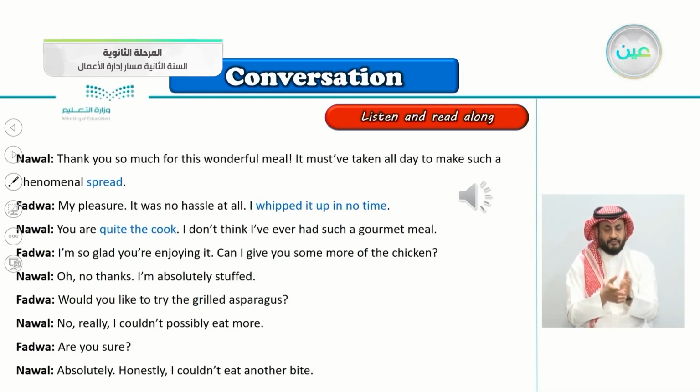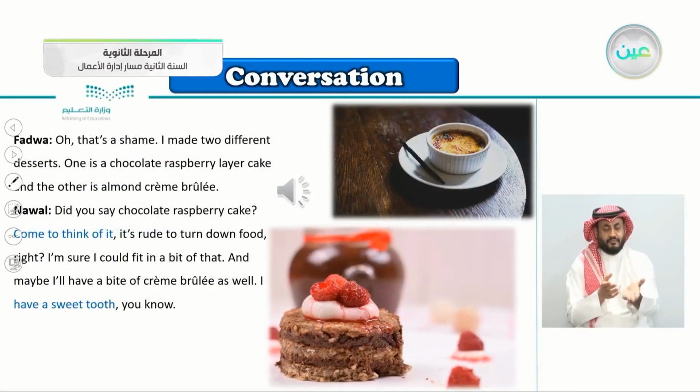So let's continue here with the conversation, the second part. Fadwa, oh, that's a shame. I made 2 different desserts. One is a chocolate raspberry cake and the other is almond creme brulee. Nawal, did you say chocolate raspberry cake? Come to think of it, it's rude to turn down food, right? I'm sure I could fit in a bit of that. And maybe I'll have a bite of creme brulee as well. I have a sweet tooth, you know.